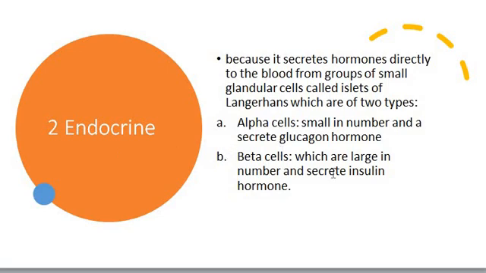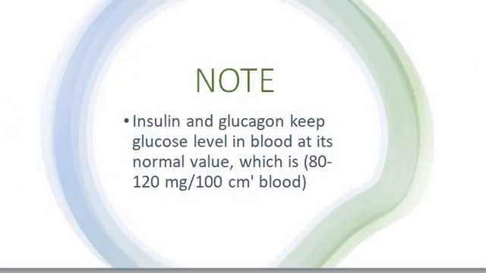When we see the structure of the pancreas, we find the islets of Langerhans, and this type of cells are alpha cells and beta cells. Alpha cells are very small in number, and they secrete glucagon hormone. This glucagon hormone is very important to increase the level of glucose if the glucose level in the blood is low. Opposite to it, beta cells, which are large in number, secrete the insulin hormone, and that decreases the level of glucose inside your body.